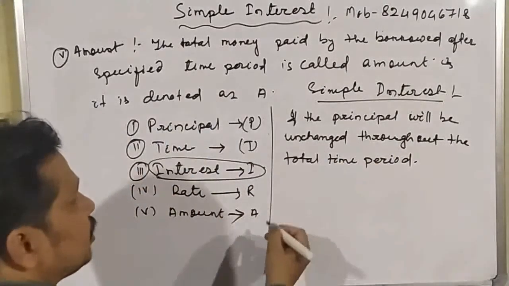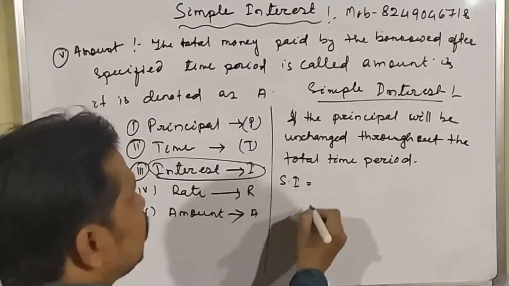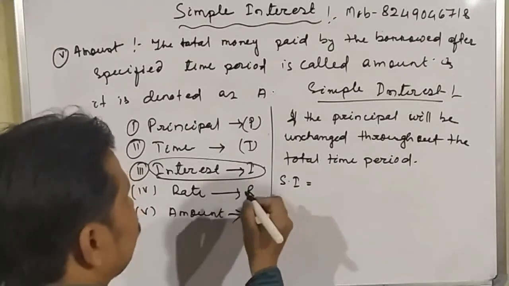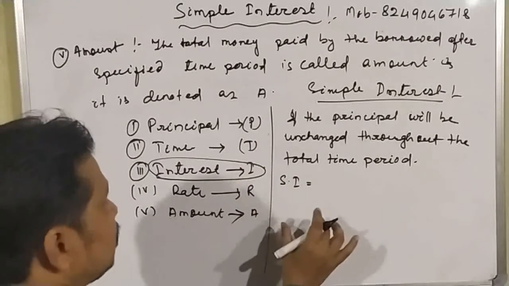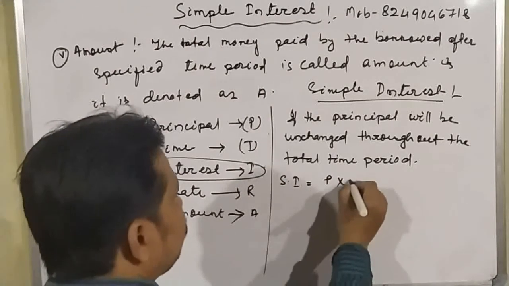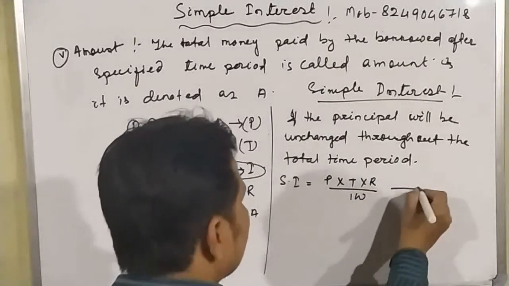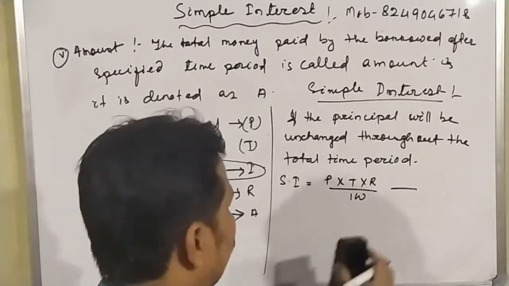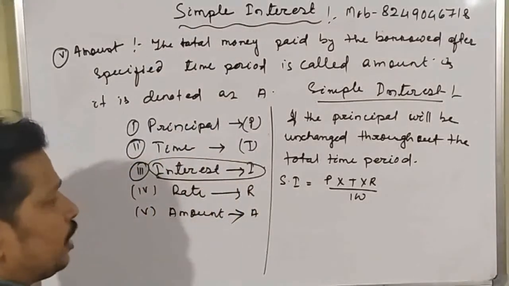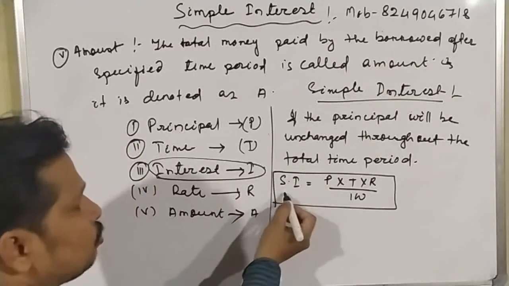Now we will write the formula for simple interest. So simple interest is equal to, what is the formula? The very important and only one formula is here. Simple interest is equal to P into T into R by 100. This is the very simple formula. Only one formula. Okay, student, this is a very important formula for simple interest. Simple interest is what?